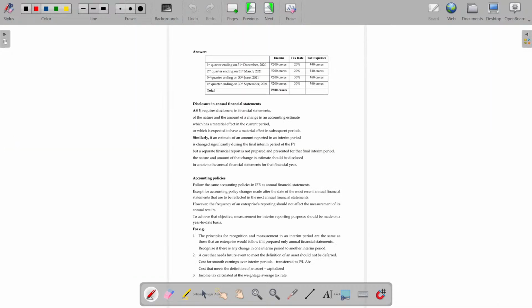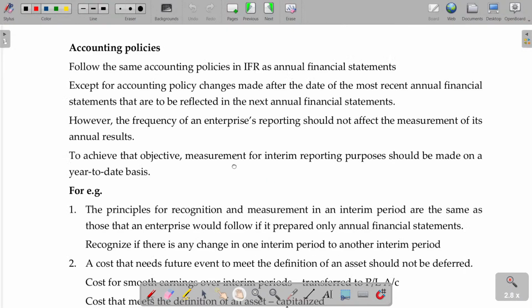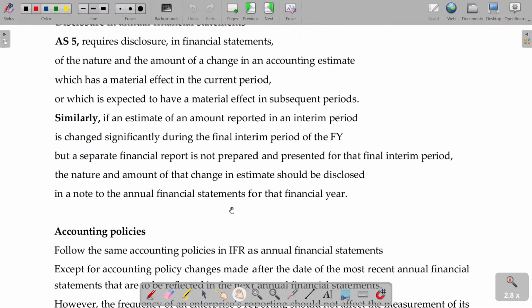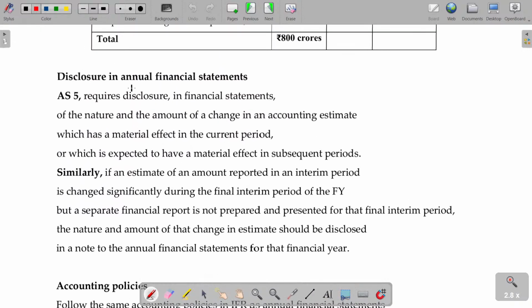Let's move on to the next one. The same, additionally, what about the disclosure, sir? All the disclosures are similar to final accounts, meaning the annual report. Disclosure in annual financial statements: you follow AS number 5 similarly. AS number 5 is nothing but prior period items and changes in accounting policies. We'll study that in the 5th chapter. Anything related to this dealt with in another AS is also applicable here as per the same provisions.